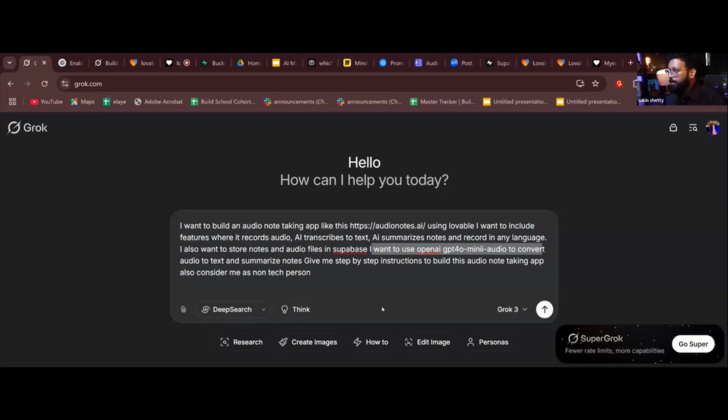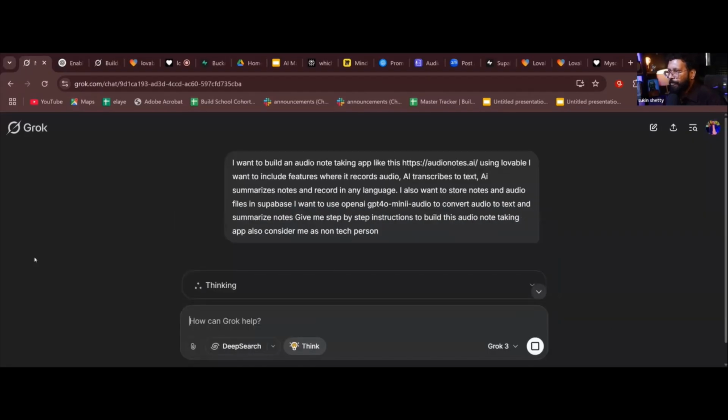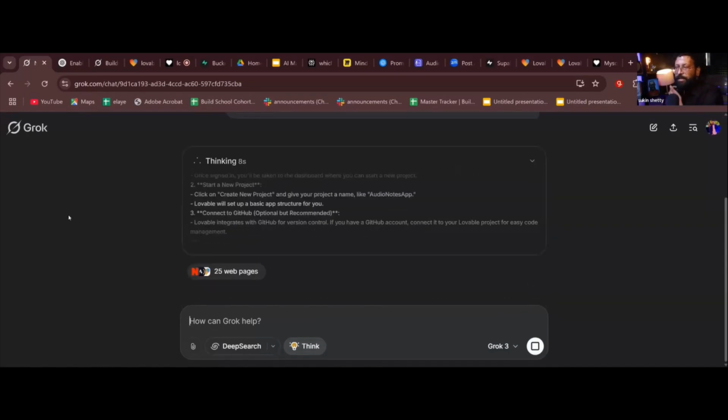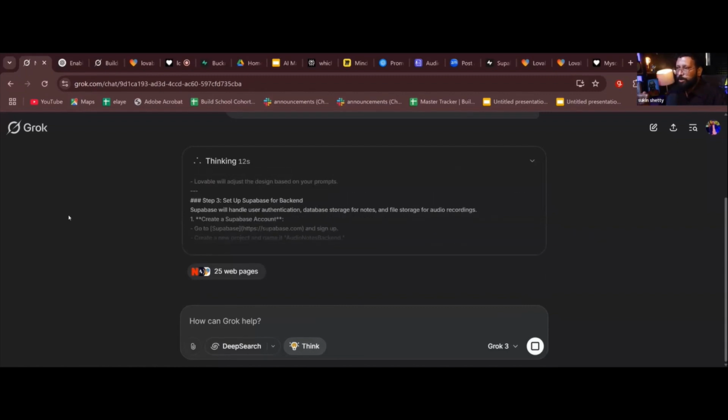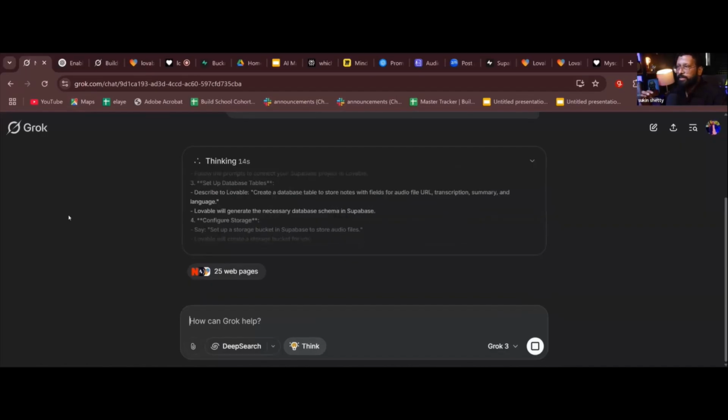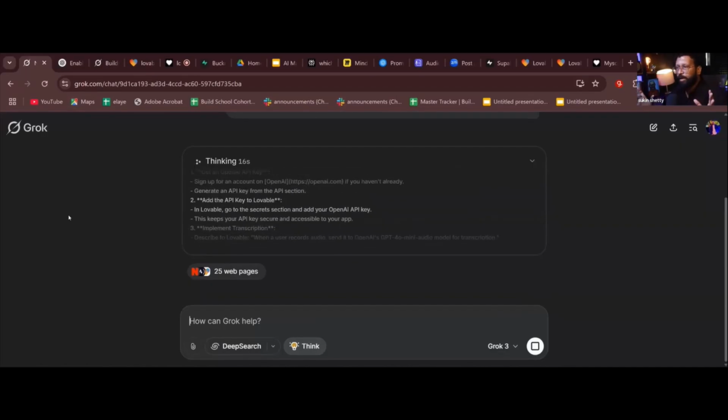Now, I'm not going to do deep research. I'm just going to click on think, which is free. Let it think. Let's see what will happen. So it will give me step-by-step instructions on how to build this. Okay. This is where you will have an idea. This is how I'm going to go step by step. This is actually the PRD, product requirement document, right? This is how you build something.